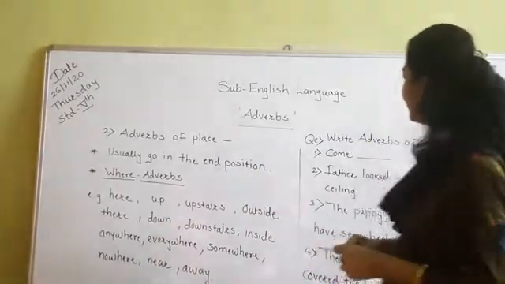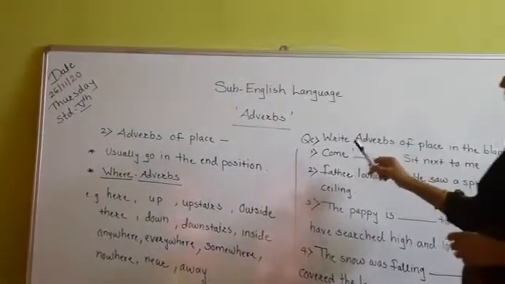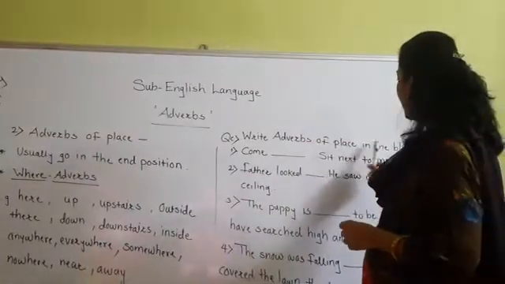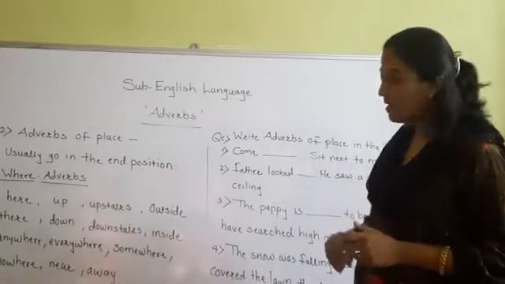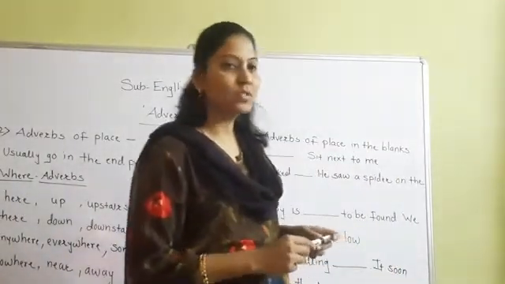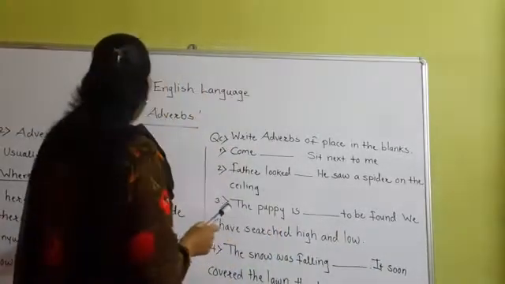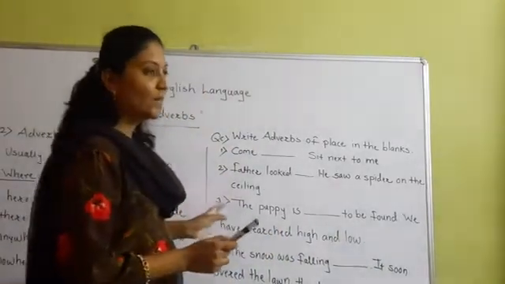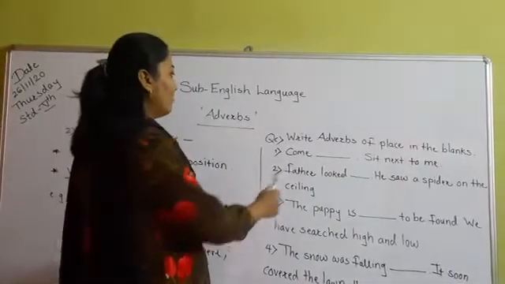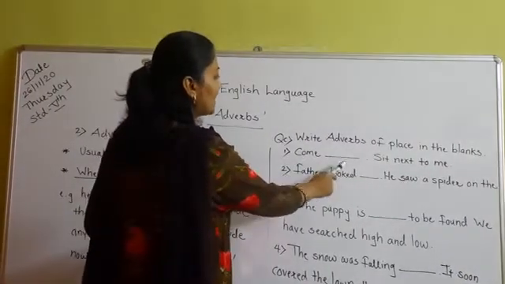Now see, here is question number C. Write adverbs of place in the blanks. Means the sentences are given here and we have to use the adverbs of place in these following sentences. First sentence is: Come dash dash.